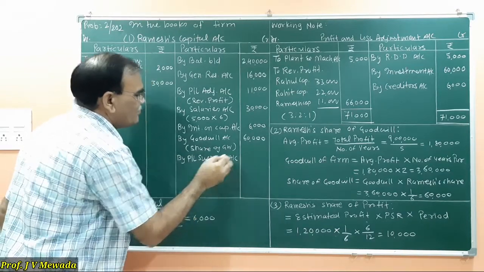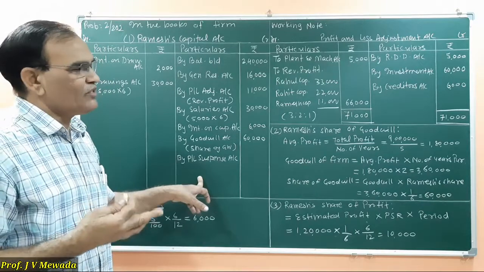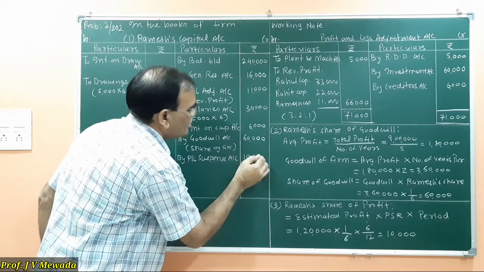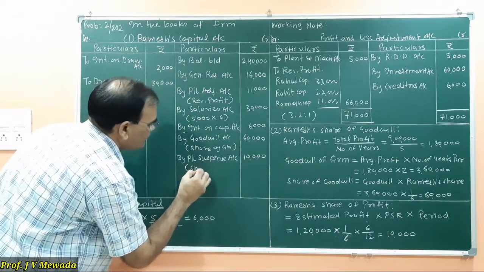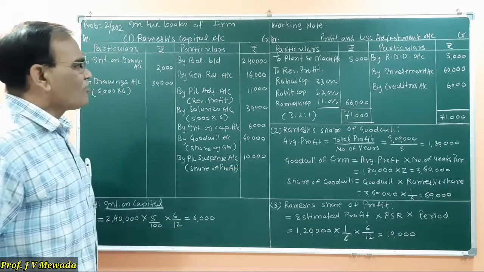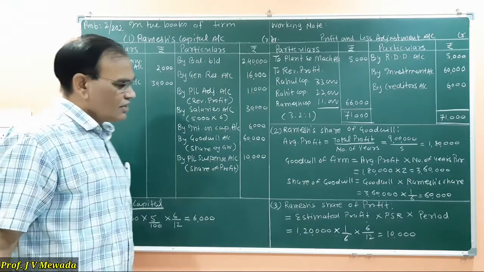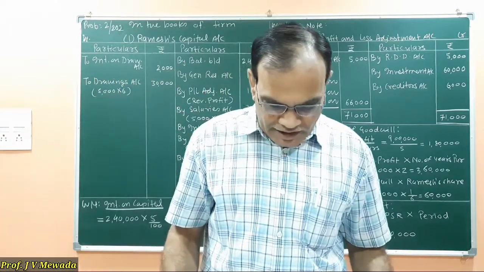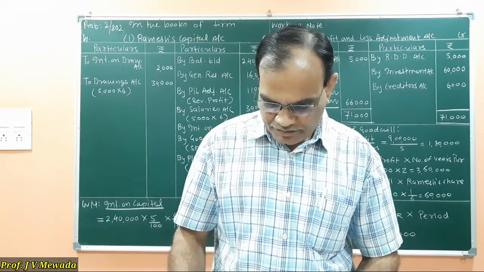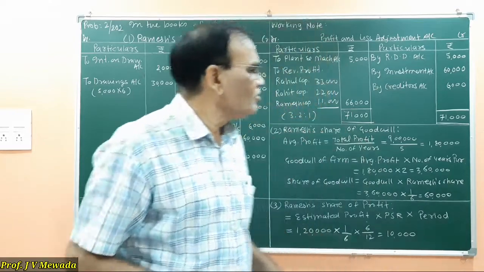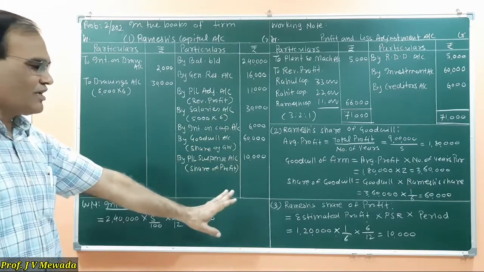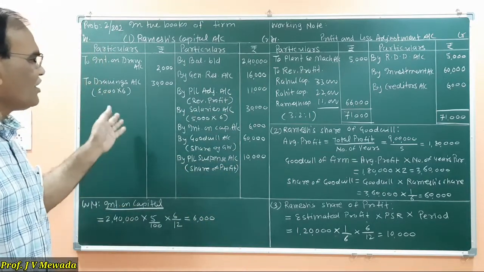Now what will be the second effect? The second effect is in the balance sheet, which we are not preparing, on the asset side. So 10,000. This is the share of profit. So we have completed all the transactions. And now we have to close the partner's capital account. Okay. So profit and loss adjustment account is over, calculation of goodwill is over, calculation of profit is over. We have completed all the entries.